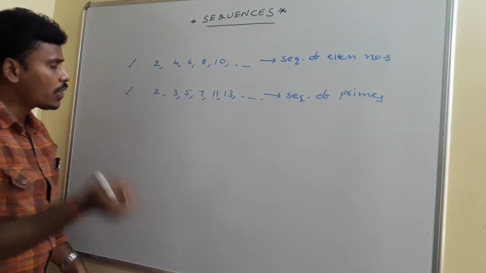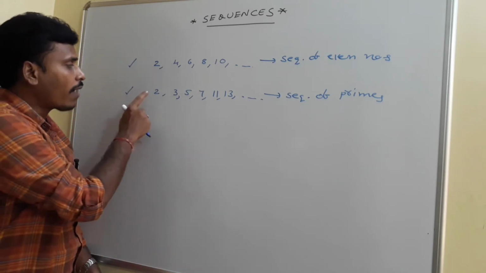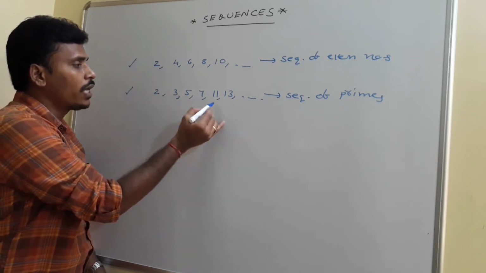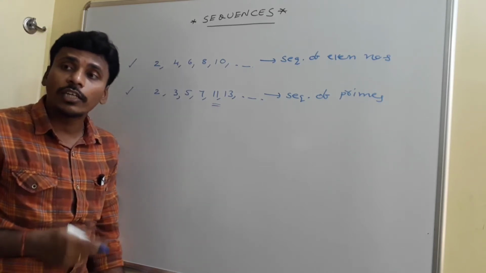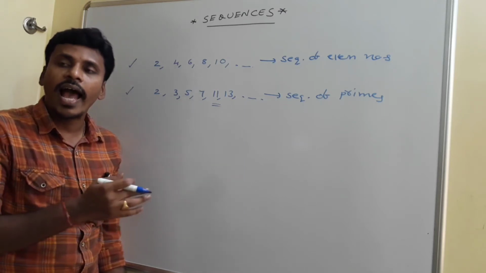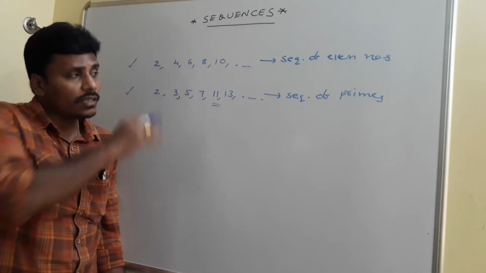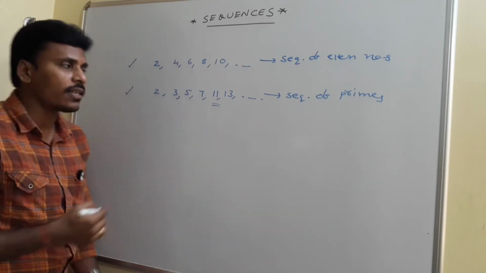Why? Because, see, what is the first prime number? 2. What is the fifth prime number? I will count 1, 2, 3, 4, 5. This is the fifth prime number. Right? If anybody asks you what is the 25th prime number, I know the 25th prime number as 97. So see, these prime numbers are also mentioned as a sequence.